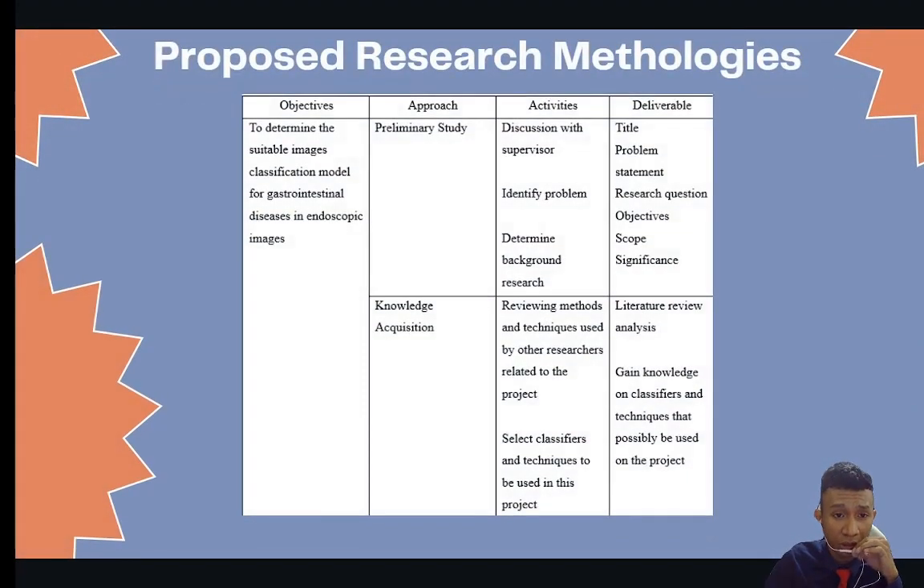So the proposed research method for this project: to achieve the first objective, there are two phases. The first one is the preliminary study, where we discuss the project with the supervisor, identify the problem, and determine the background research. The second is knowledge acquisition, where we review other researchers' work to select the classifier and technique that we want to use for this project.